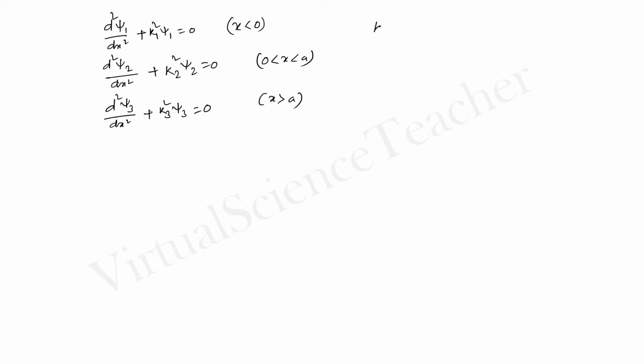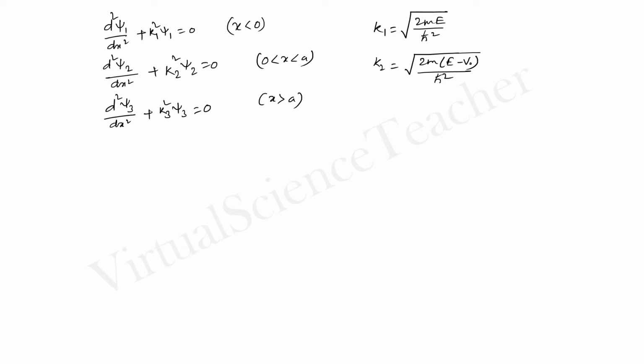For wave function 1. Second case, for x from 0 to a, and in the third case we can write down again, this is for x greater than a, and k1 equals square root of 2mE by h cut square, and k2 equals square root of 2m into E minus V0 by h cut square.